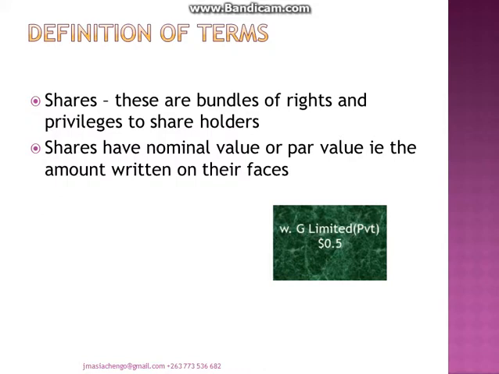So the nominal value is the par value or the face value of the share, like the one that is appearing on your screen. It is a share that is worth 0.5. So that becomes the par value of shares.